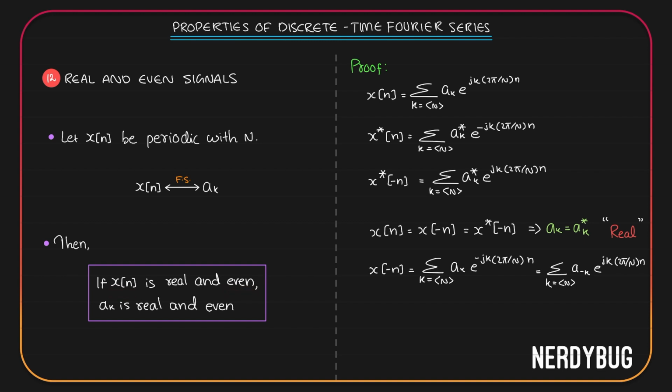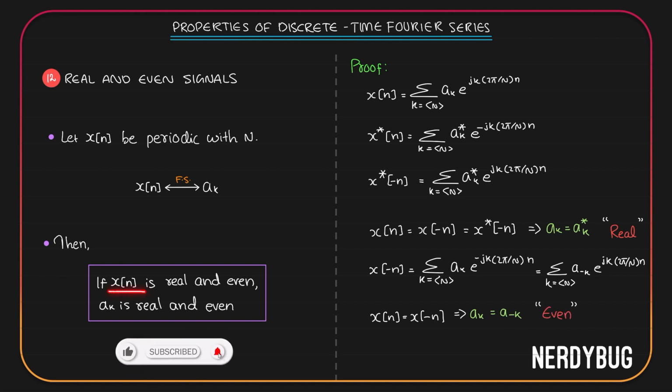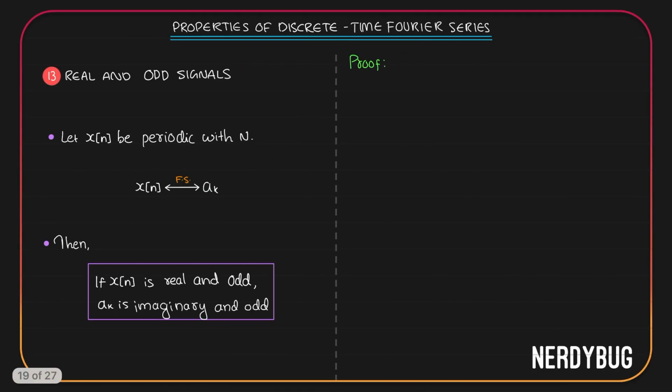X of n is even. So x of n should be equal to x of minus n. Comparing x of n and x of minus n, I can see the only difference is here I have a k, here I have a minus k. So if they are equal, then a k should be equal to a minus k. If a k is equal to a minus k, then a k is even. So we can conclude that if x of n is both real and even, a k is also both real and even. Let's go to the next property.